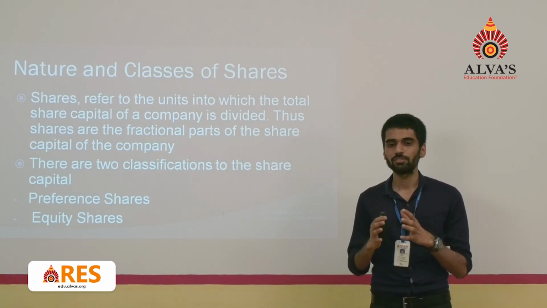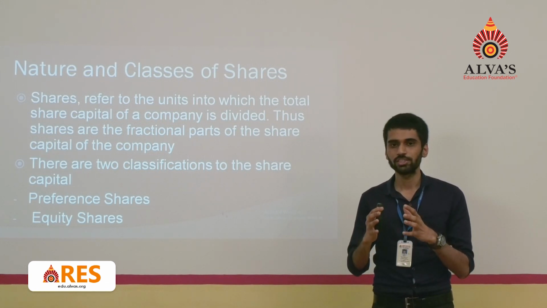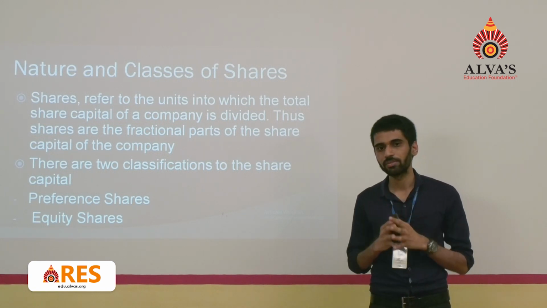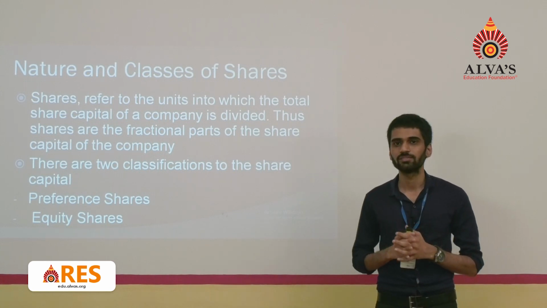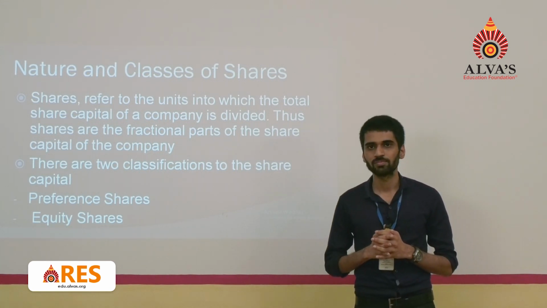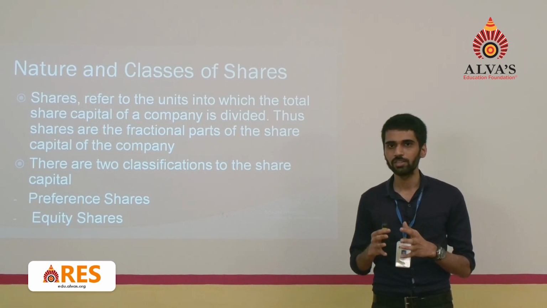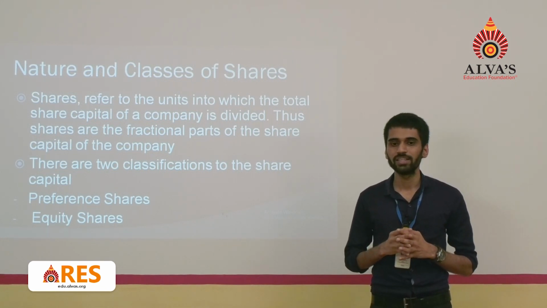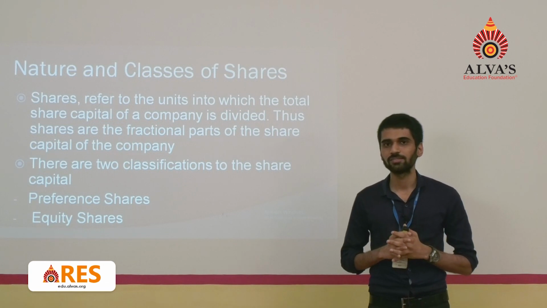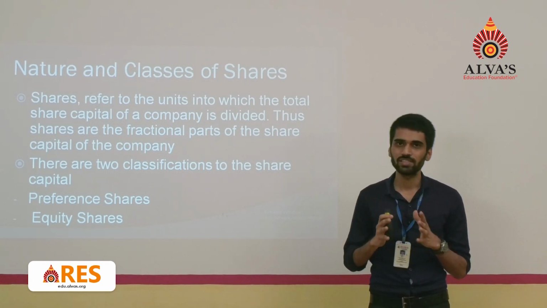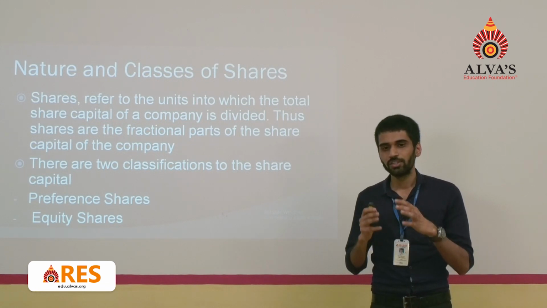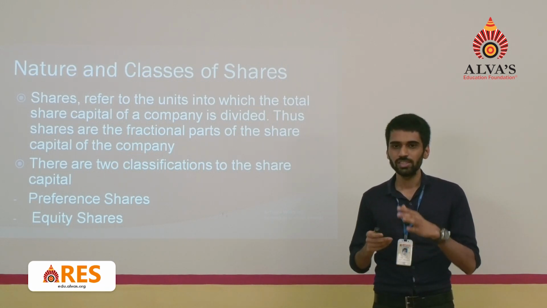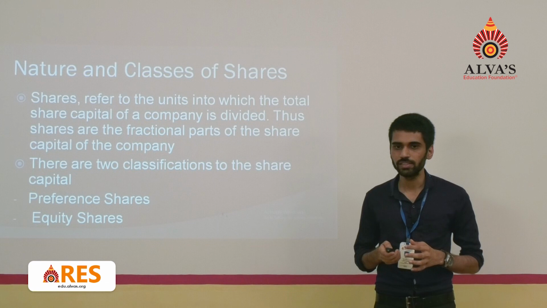If you have subscribed to the preference shares of a company, in such a case you are getting preferential rights over equity shareholders with regard to getting of capital as well as with regard to getting of dividend. Second one is equity shares. Equity shares are those shares which are having ownership rights. If you subscribe to the equity shares of a company, you become the owner of a company and you are also having the voting rights. But the risk regarding the equity shares is quite high because you are not getting preferential rights as the preference shareholders are getting. So these are the nature and classes of shares.